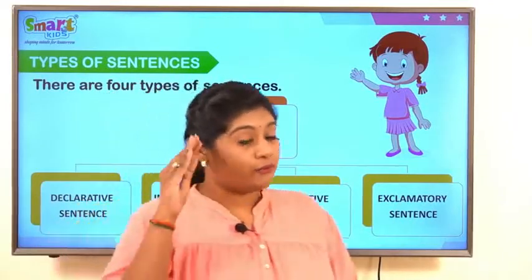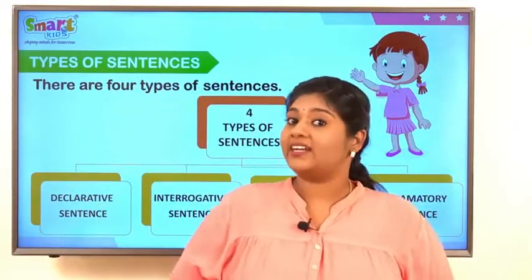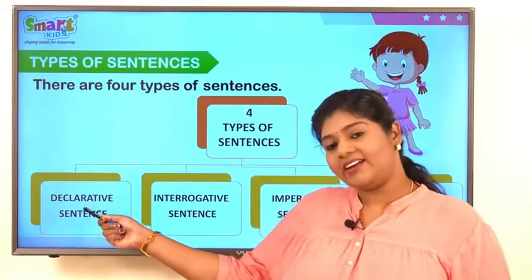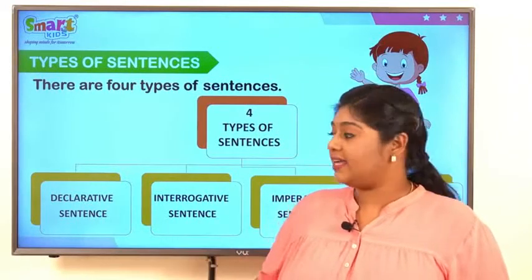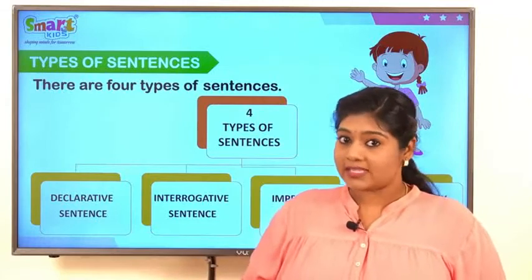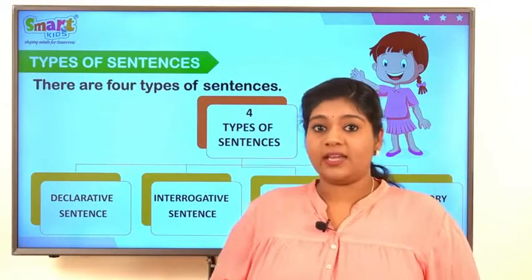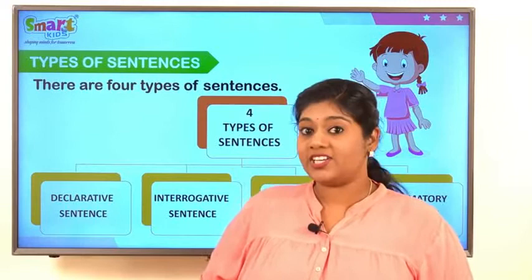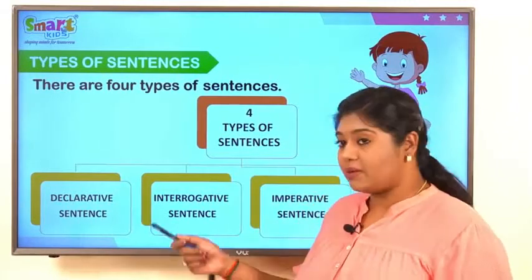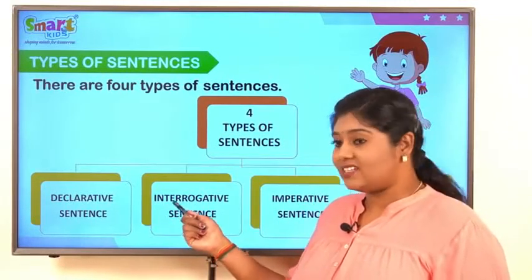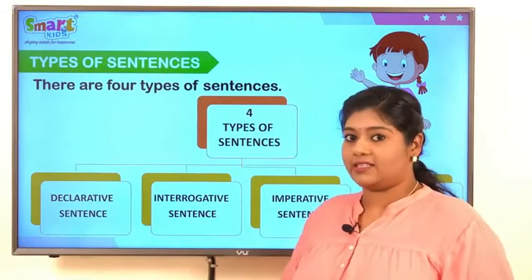Remember kids, the 4 brothers. The first one, Desi, just like declarative sentence. Declarative sentence always gives information. It gives a statement, just like Desi. Remember Ini? Yes, Ini is like interrogative sentence.